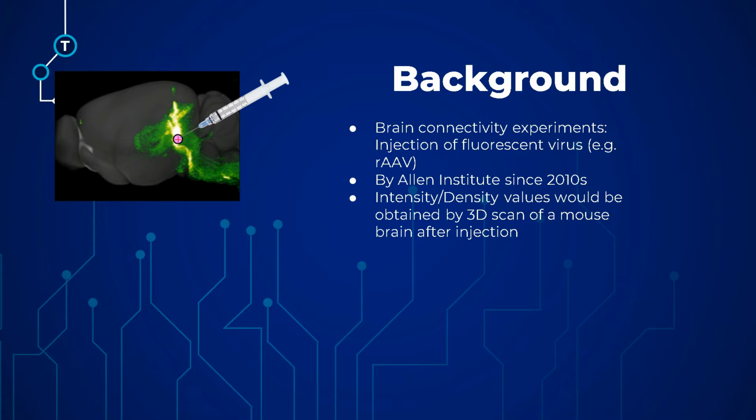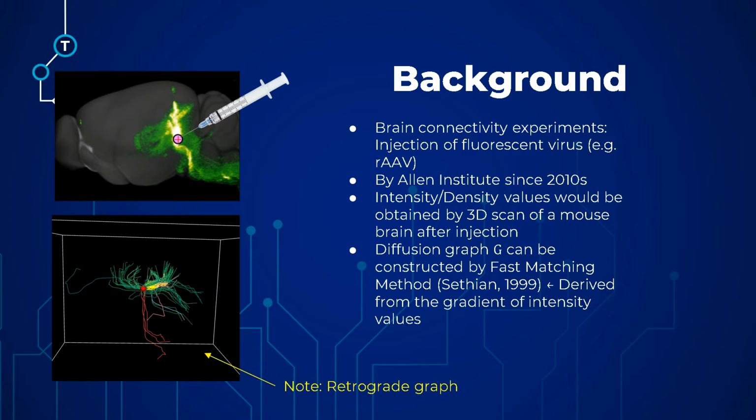Intensity and density values of the injection would be obtained, and the accuracy is up to microns. The gradient of the intensity and density values would be used to devise a diffusion graph G by using the fast marching method developed by Sethian in 1999.